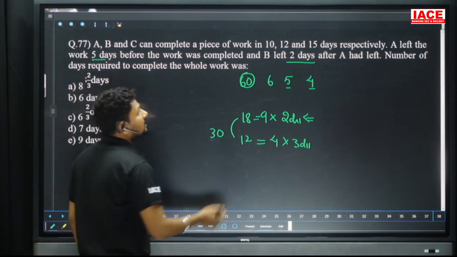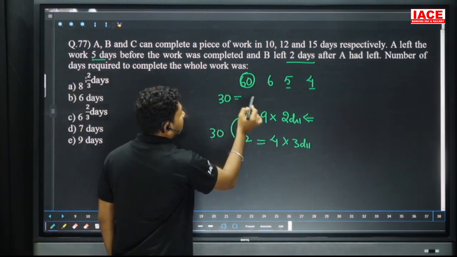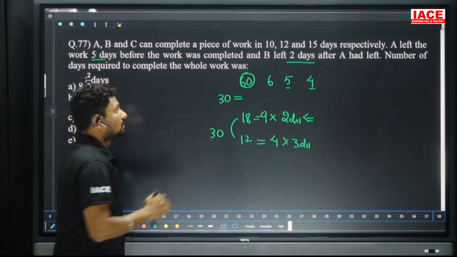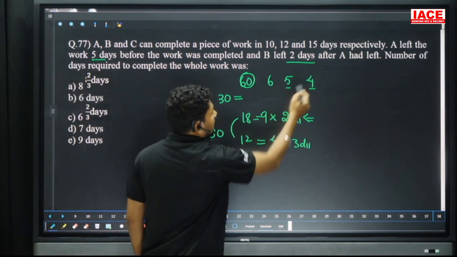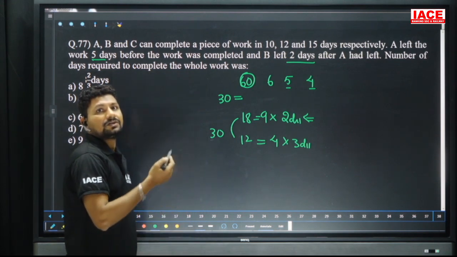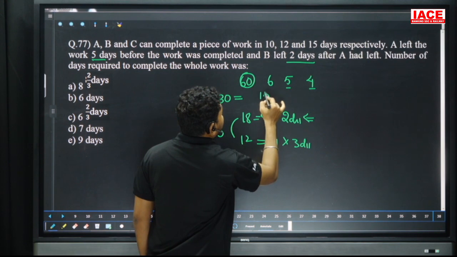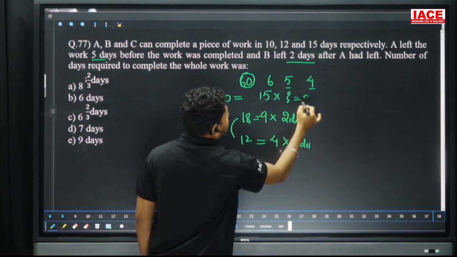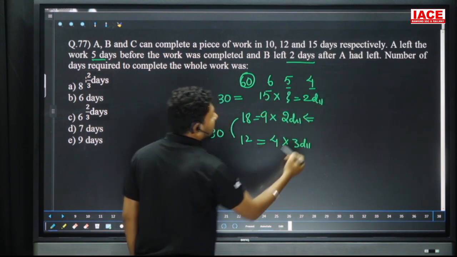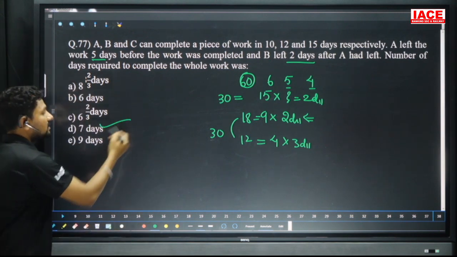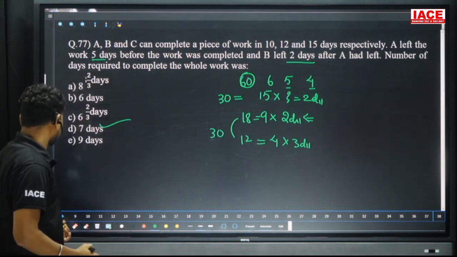ఆ 30 ఎవరు చేయాలి, సో the 30 units is completed by the already started persons, 3 members already started. So the whole work, then 6 + 5 + 4 is equal to 15 units. How many days, it is 2 days. 2 days, 2 days, 3 days, overall how many days are required, 7 days required to complete the total work. Okay, option D.